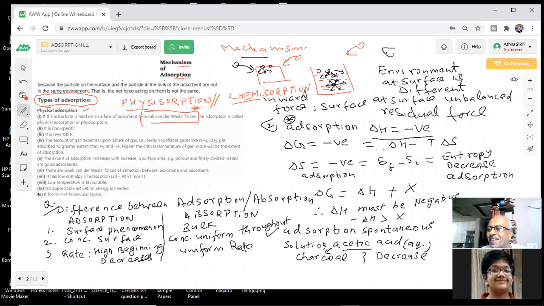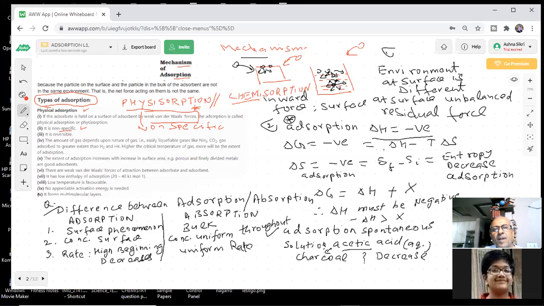He says physisorption is non-specific. Now what is the meaning of non-specific? Tell me. Sir, the non-specific nature of physisorption means that it is not specific for a particular type of gas.